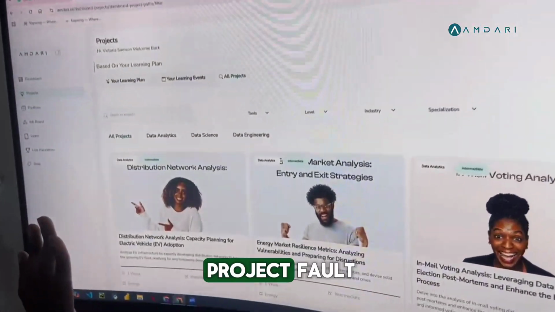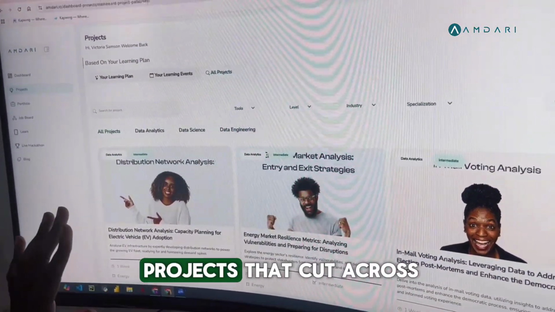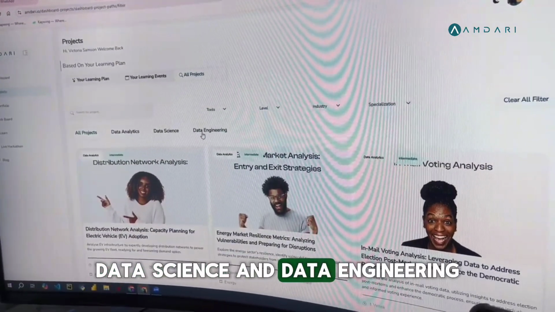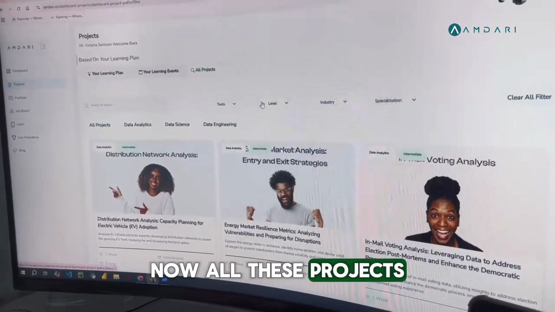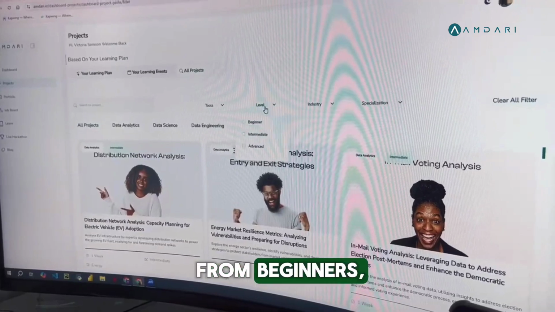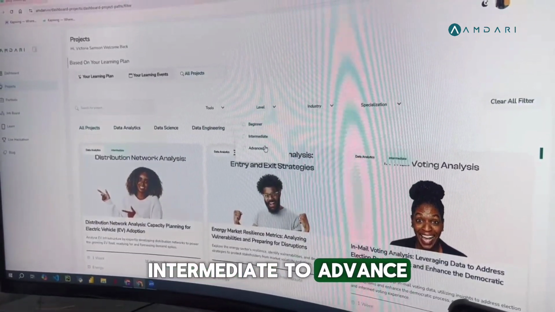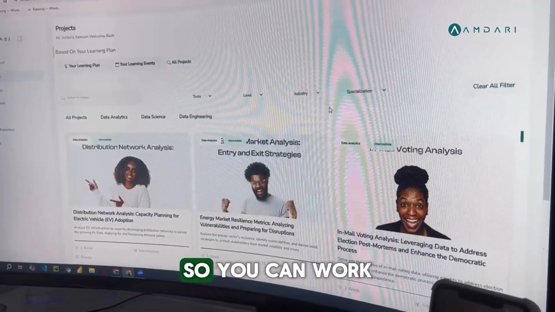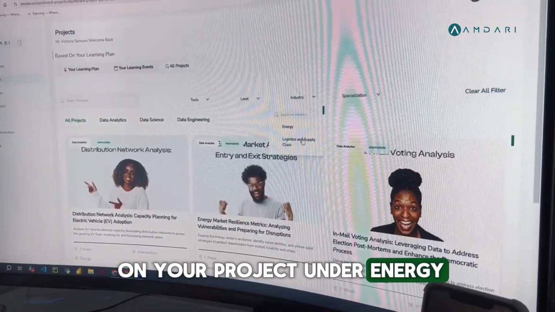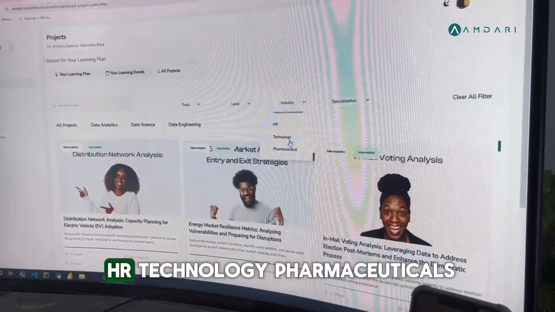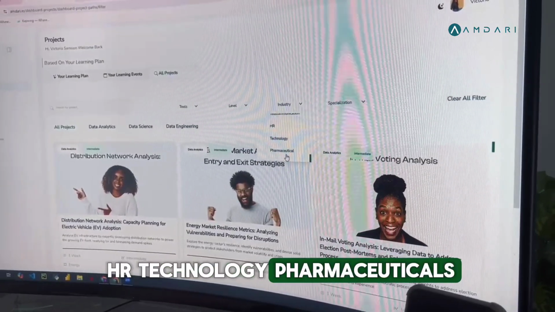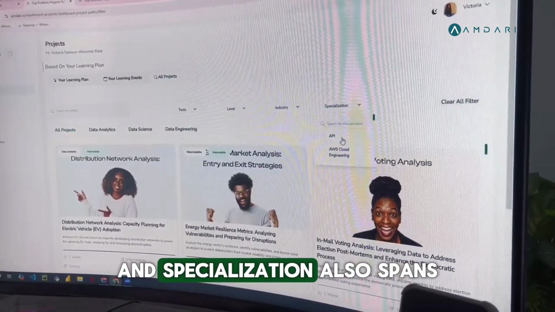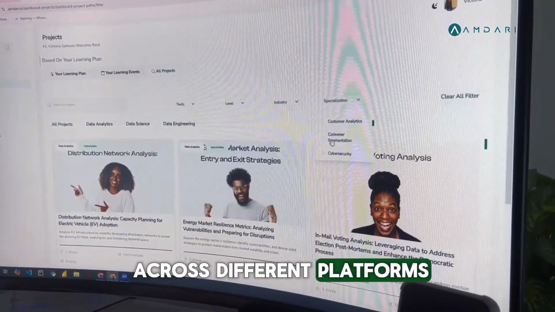This is the Amdari project vault, and this shows you projects that cut across data analytics, data science, and data engineering. Now, all these projects span across different levels from beginner to intermediate to advanced, and we have different industries under each project. So you can work on a project under energy, logistics and supply chain, HR, technology, pharmaceuticals, telecommunication, and so much more. And specialization also spans across different platforms.